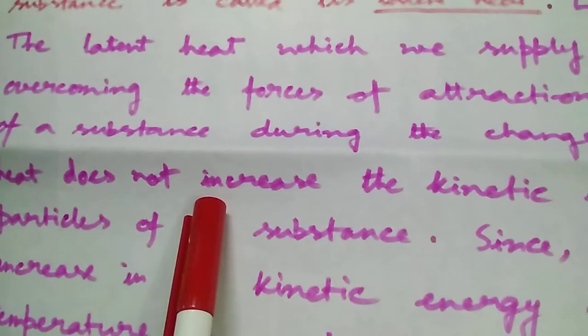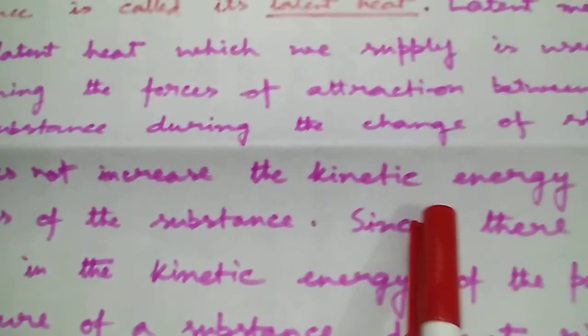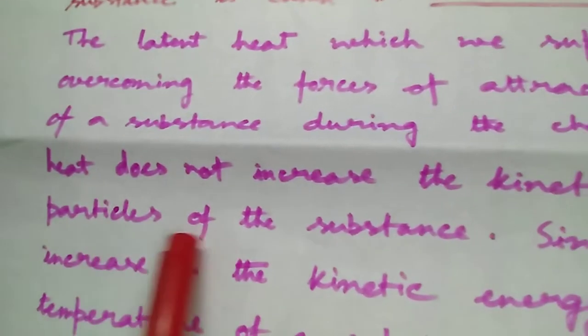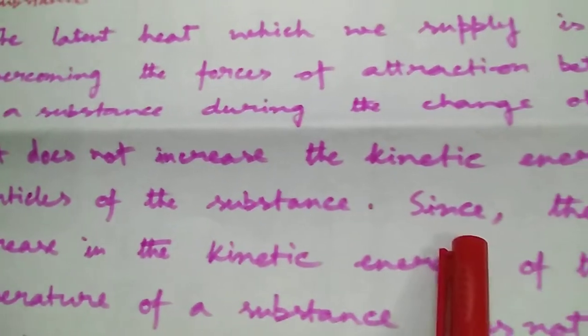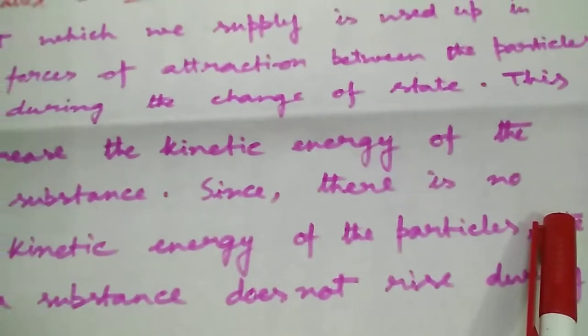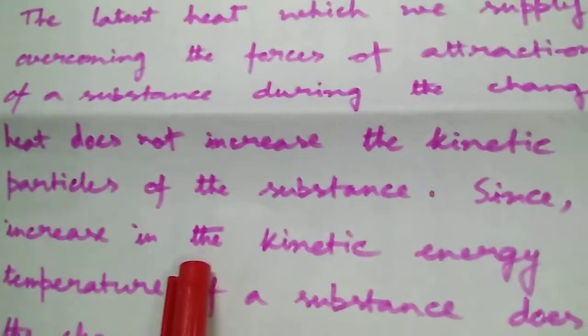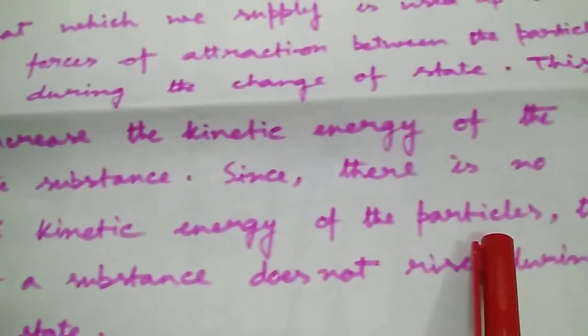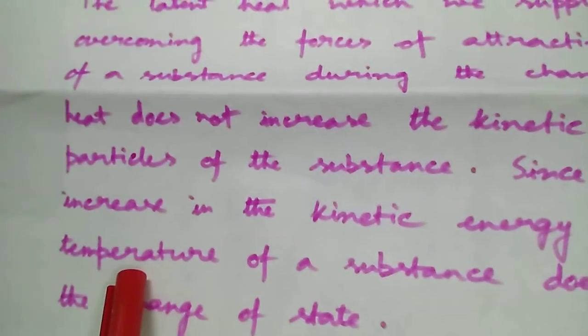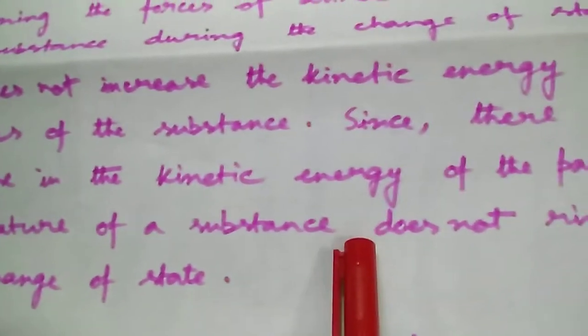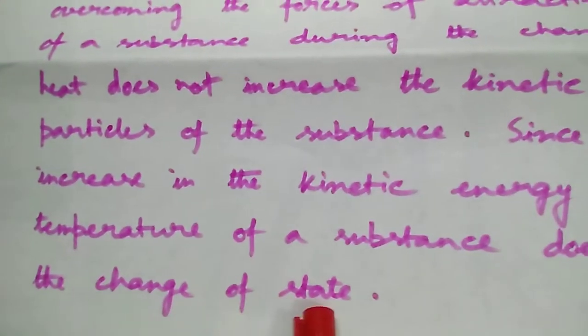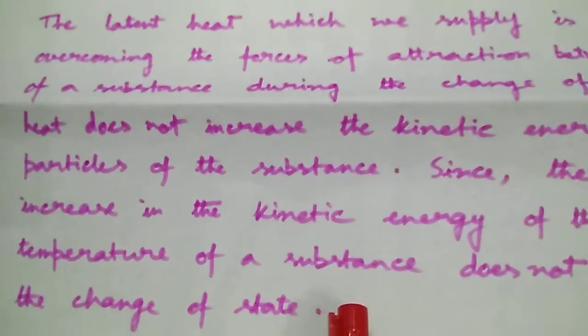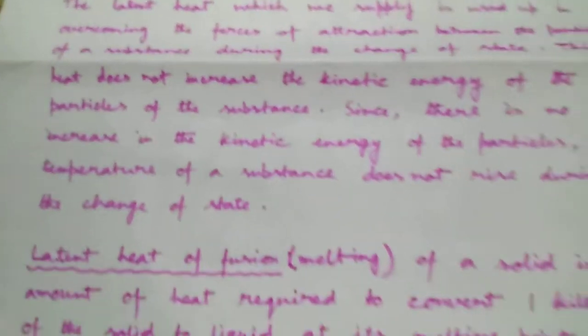This heat does not increase the kinetic energy of the particles of the substance. Since there is no increase in the kinetic energy of the particles, the temperature of a substance does not rise during the change of state. This is the explanation of latent heat.